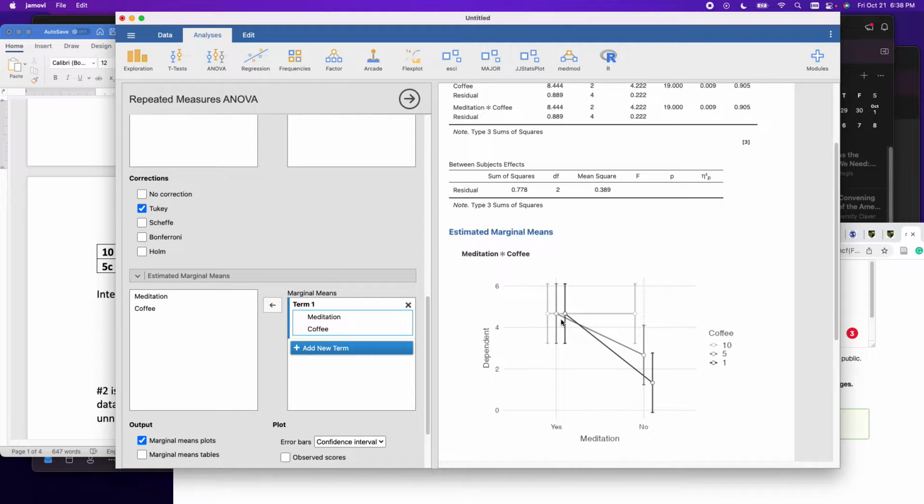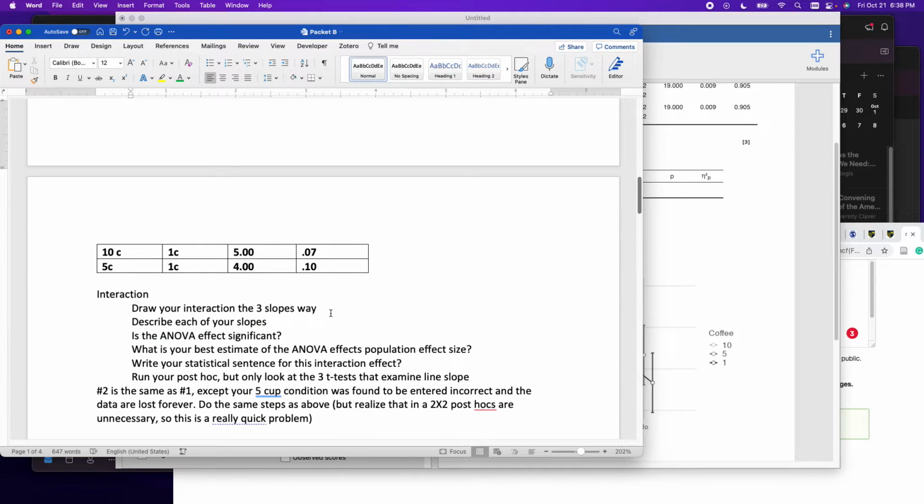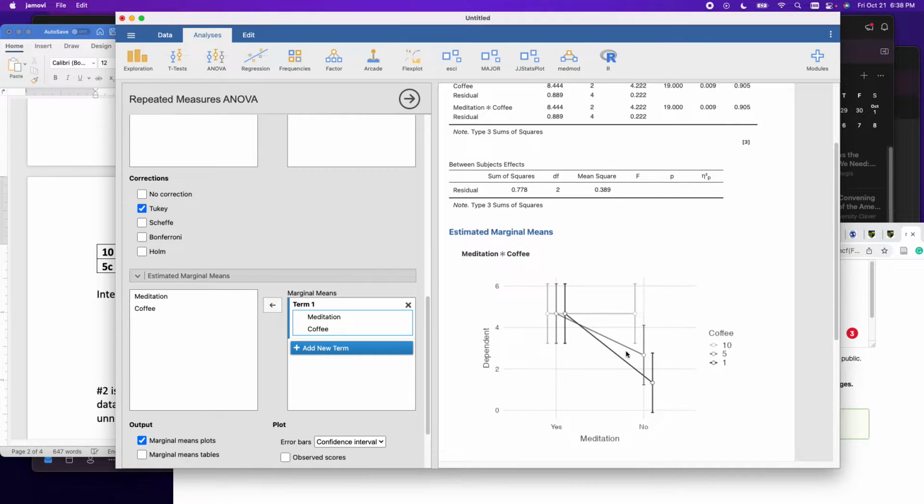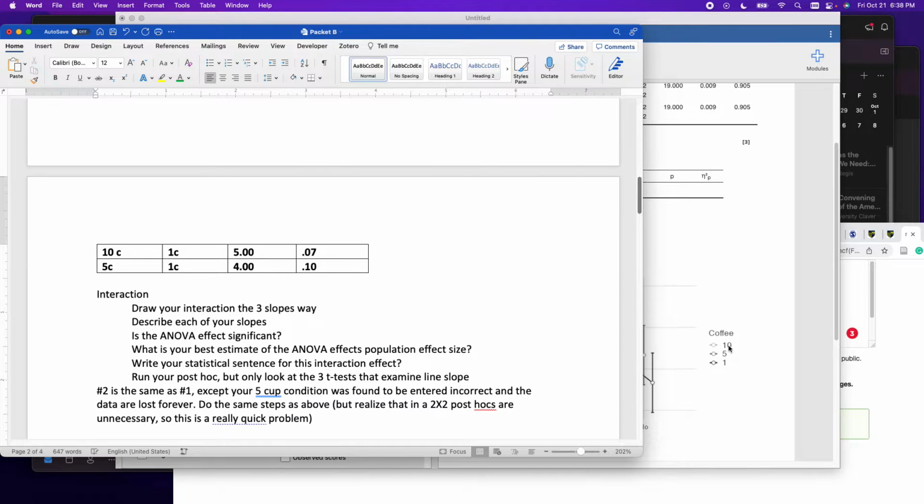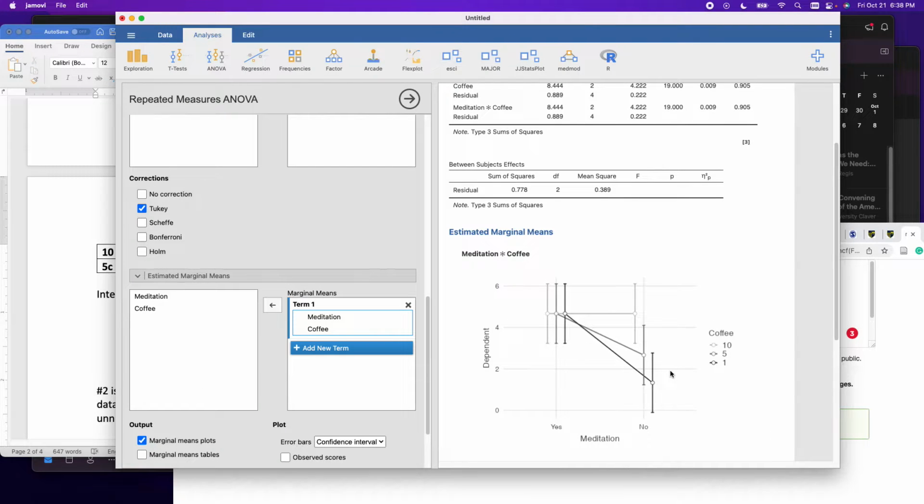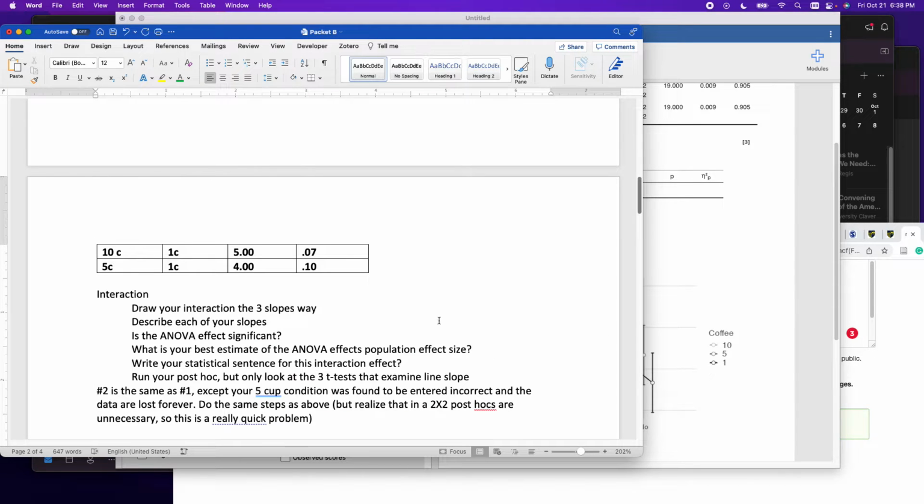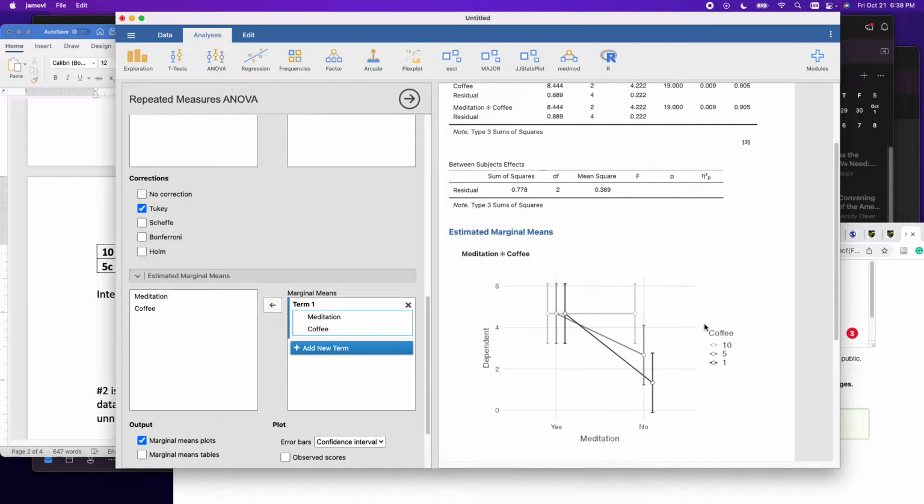You can see that, right? Describe each of the 3 lines first. So draw your interaction the 3 slopes way. This is the 3 slopes way. I'm not drawing it because I just copy and paste it. I should have said copy and paste, but you can draw it too. Describe each of your slopes. Perfect. I'll do it again.